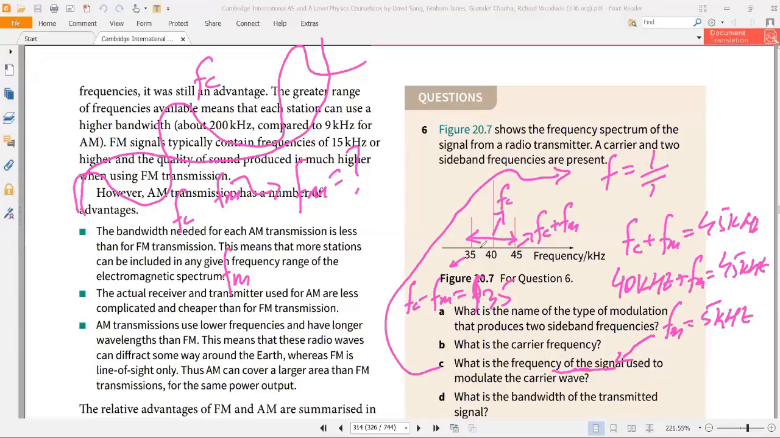2 FM. We can find it by 2 FM. Yes, that is 2 FM. Good. You can also say highest frequency minus lowest frequency, so 45 minus 35, that is equal to 10 kilohertz. Or you can find it as 2 FM, that is 2 times 5 kilohertz, so that is 10 kilohertz.